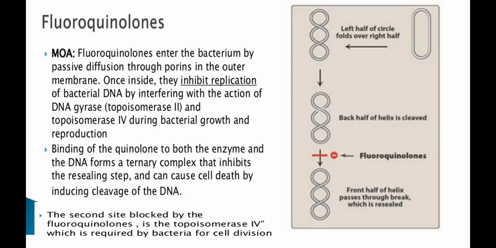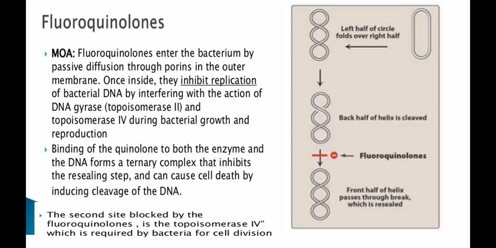These two enzymes are necessary during DNA replication and supercoiling. They play an important role in supercoiling and thus reduce the strain in your supercoiled ring, both positive and negative. So the fluoroquinolones act at these two enzymes, DNA gyrase, that is topoisomerase 2, and topoisomerase 4.